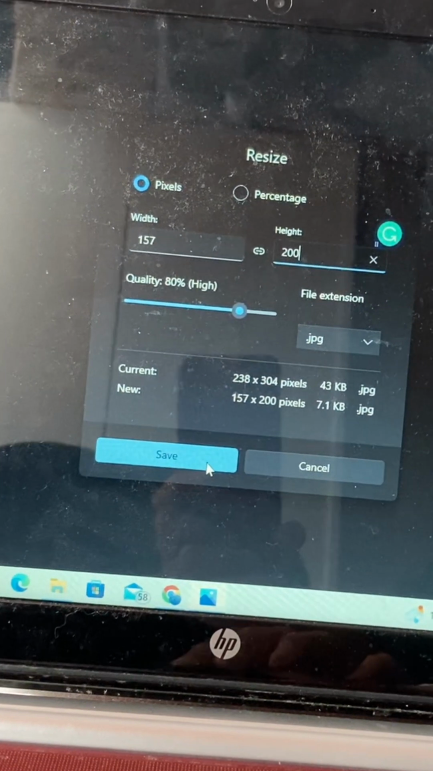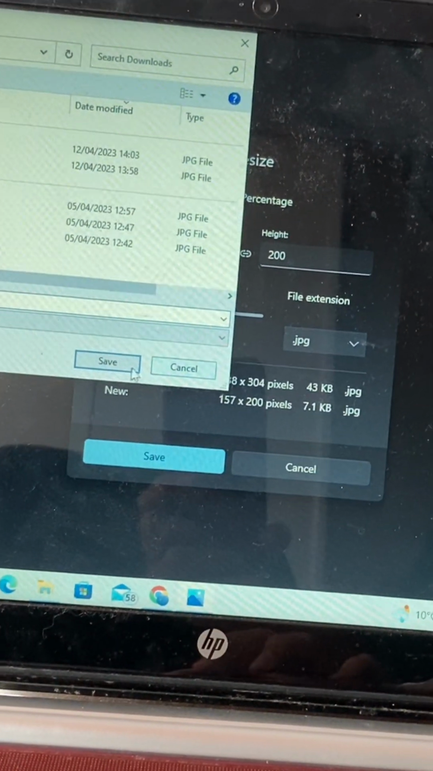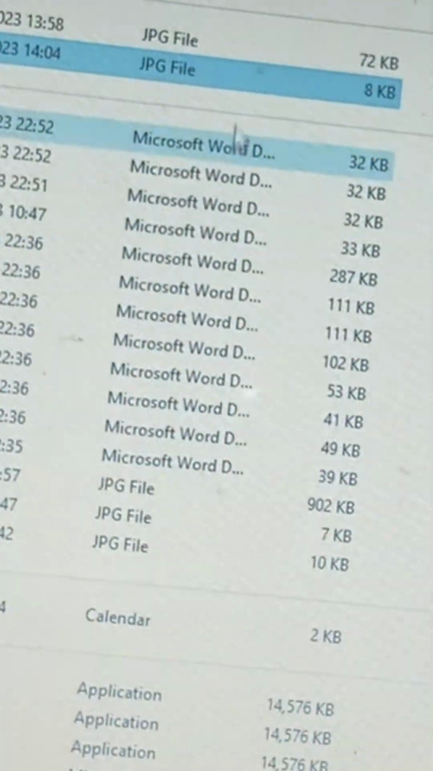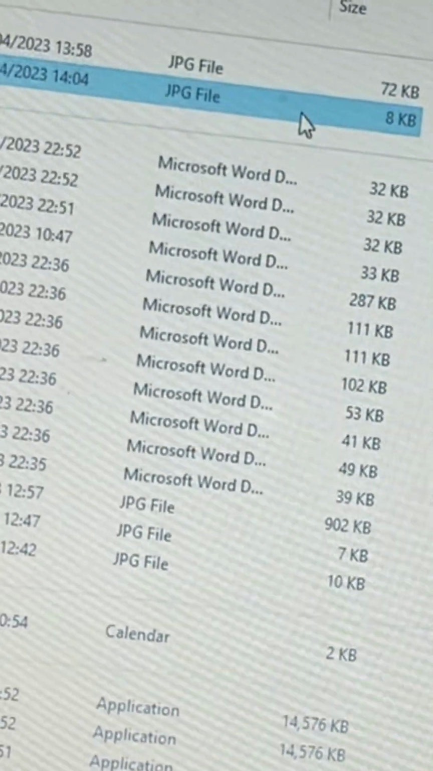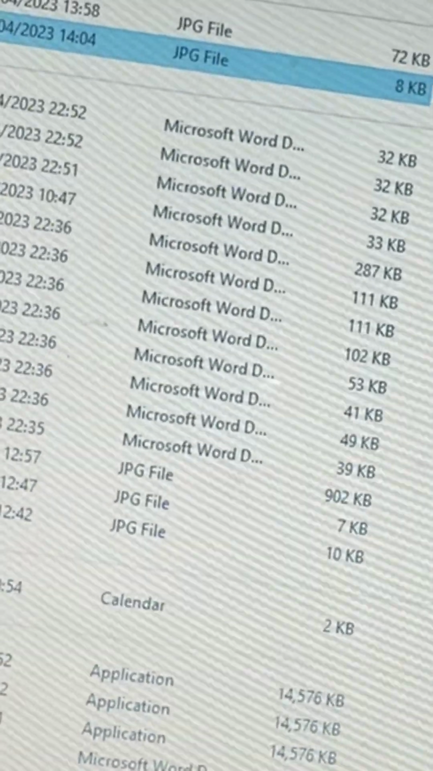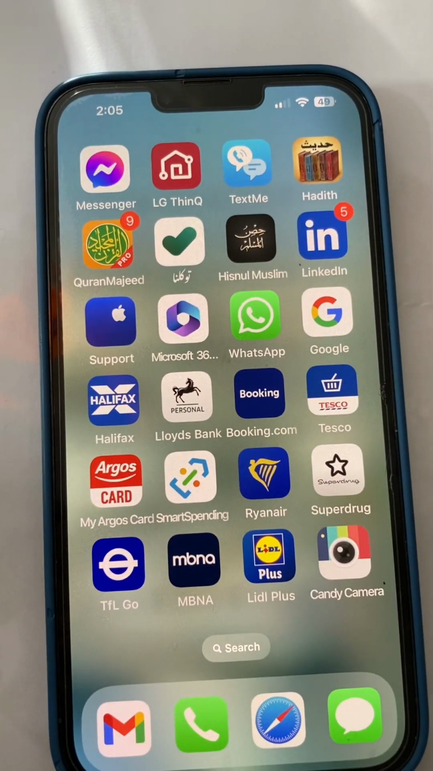When you save the image, they ask you again whether you want to save this image, and you say yes. After that, you go to the download folder, the place where you save the image. I saved the image in the download folder, so I go to the download folder, and now the image is 8 KB, and you can see the file is also in JPG form.